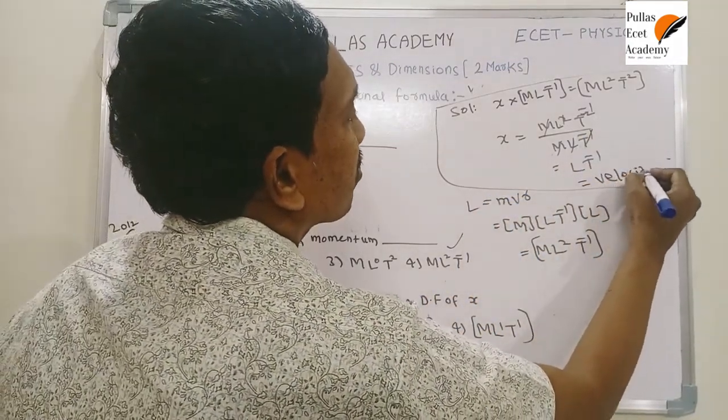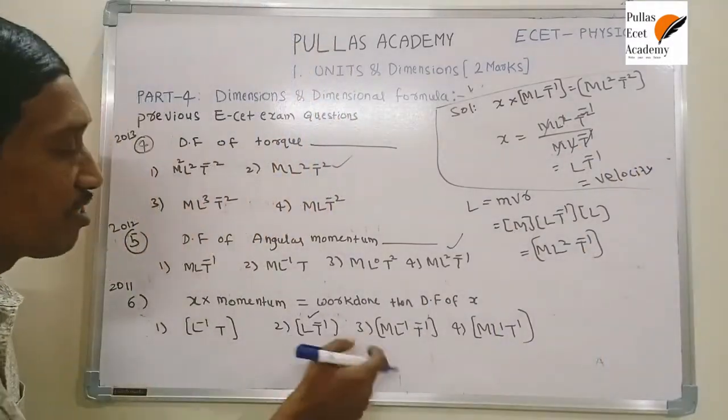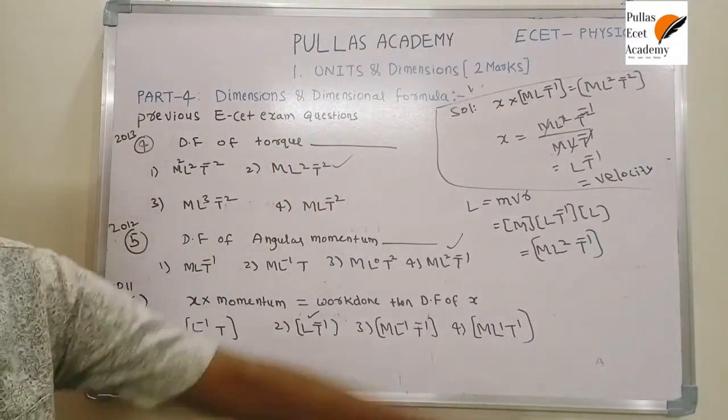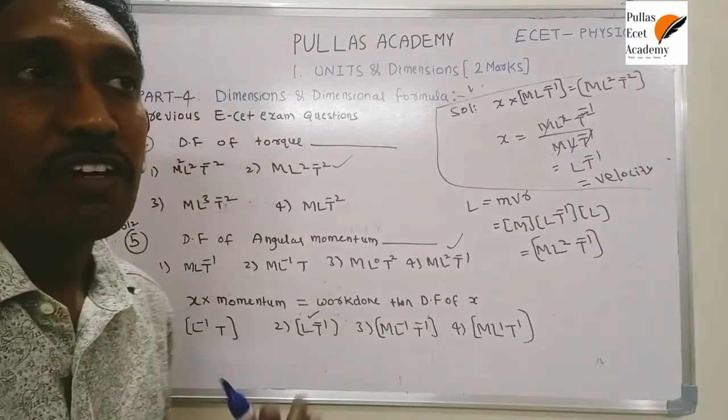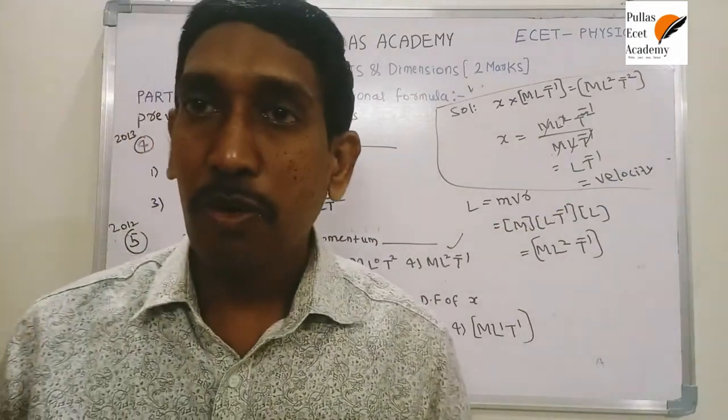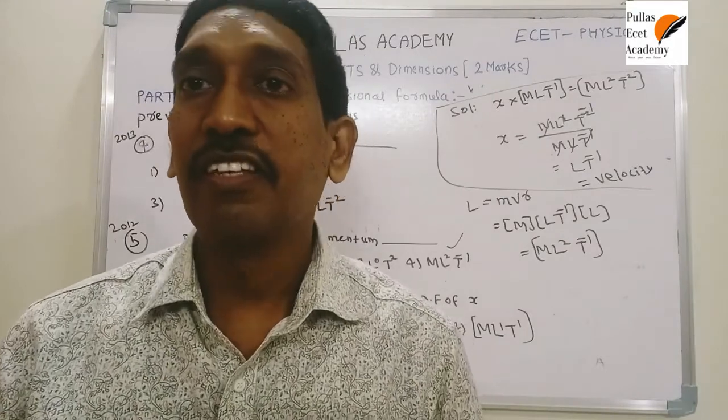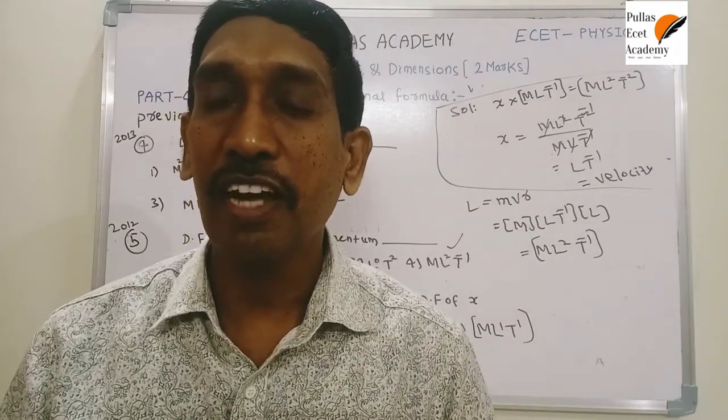L T^-1 is the dimensional formula of velocity. Sometimes the options don't give dimensional formulas but physical quantities, and velocity or speed is the correct answer. These are the different questions on dimensions. You have to practice like this, then you can attempt them very easily in the exams.